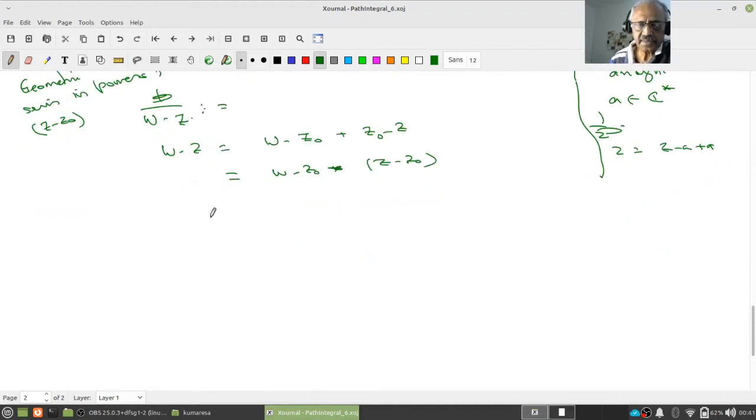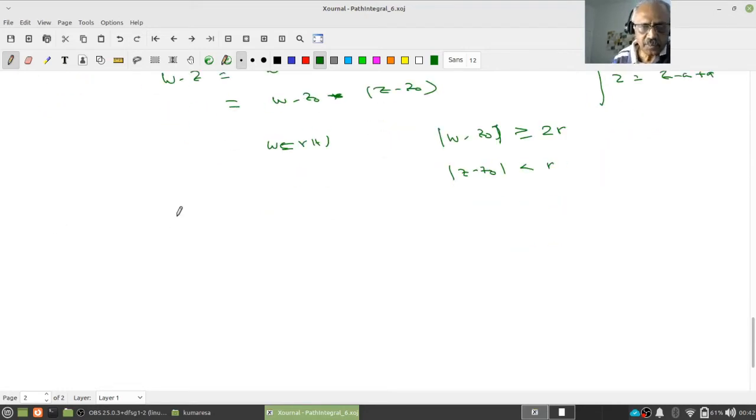Now let us look at what I know about the modulus of w minus z naught. w is gamma t, and therefore this is always greater than or equal to 2r. Do you remember that? But what do I know about the modulus of z minus z naught? That is less than r. Is that point clear to all? Yeah. Therefore, 1 upon w minus z I can write as 1 upon (w minus z naught) minus (z minus z naught).